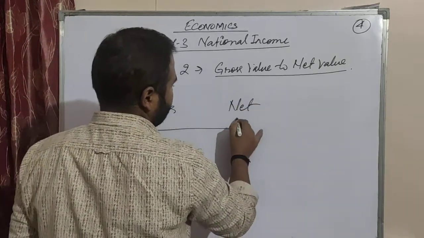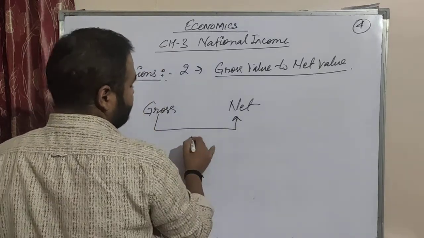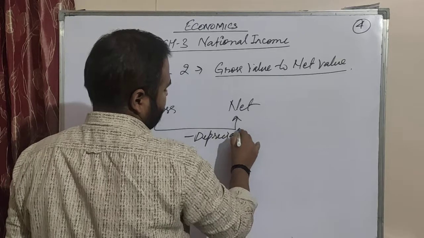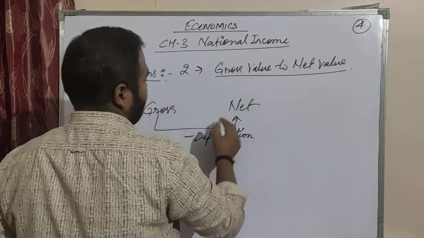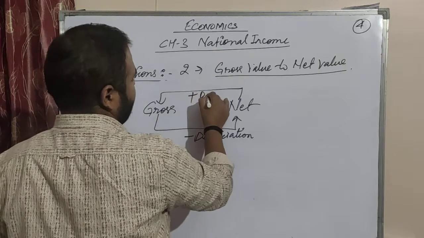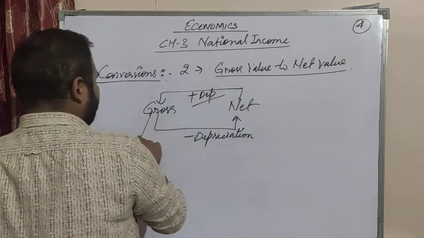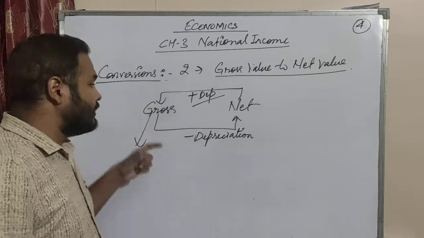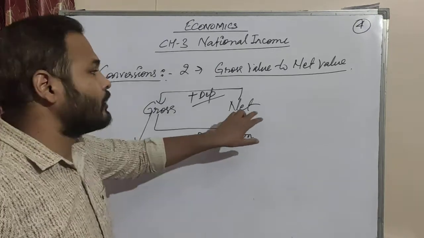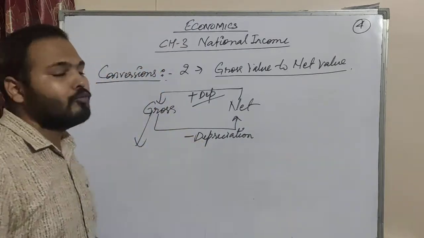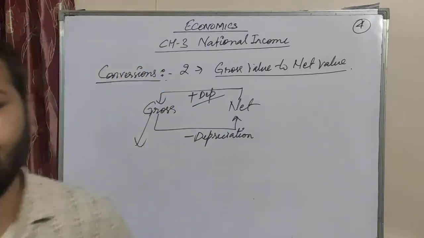So from gross, if you are moving to net, you need to minus depreciation. And from net, if you want the gross value, you need to add depreciation. Why? Because gross is inclusive of depreciation amount, and net is exclusive of depreciation amount. So we will move on to the next topic.